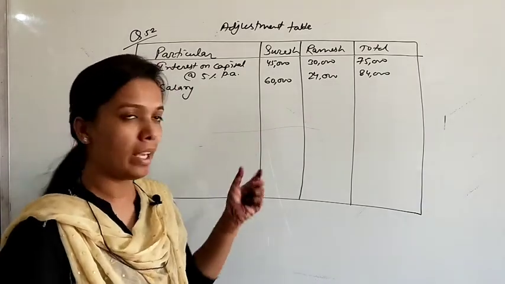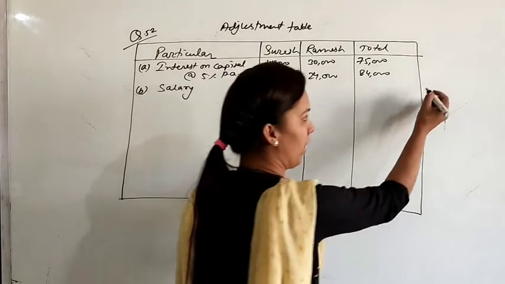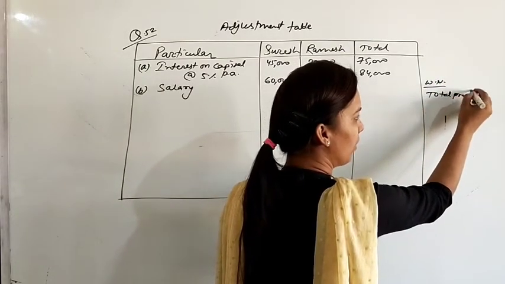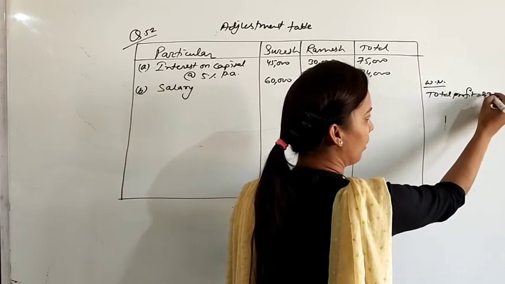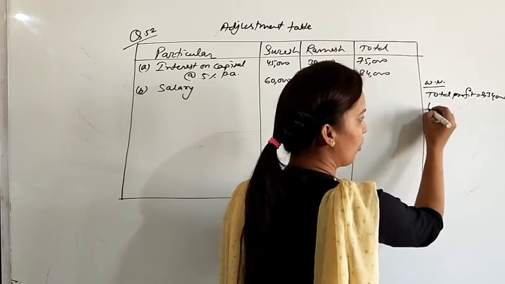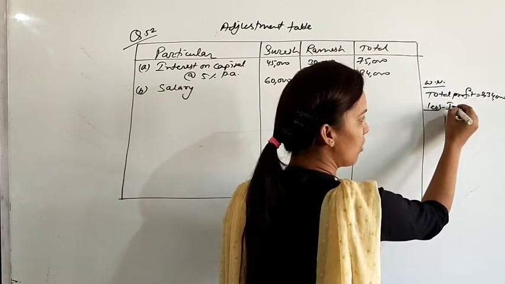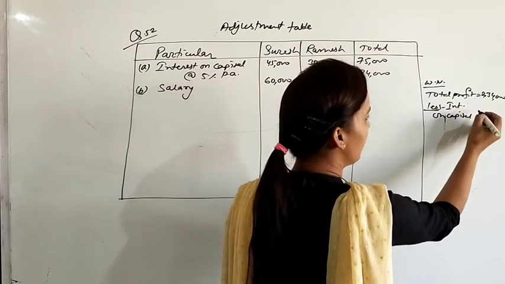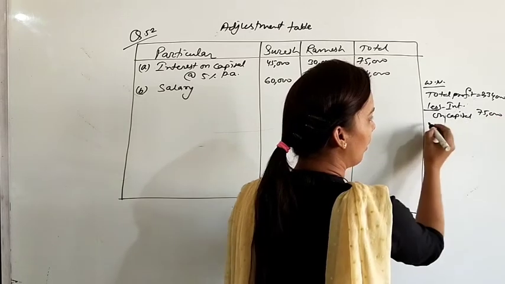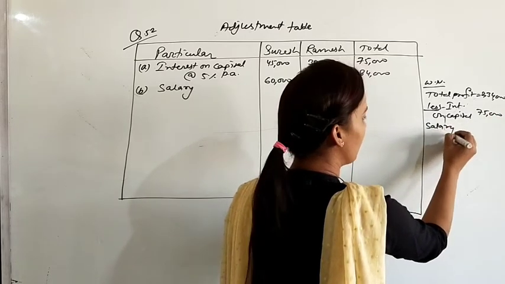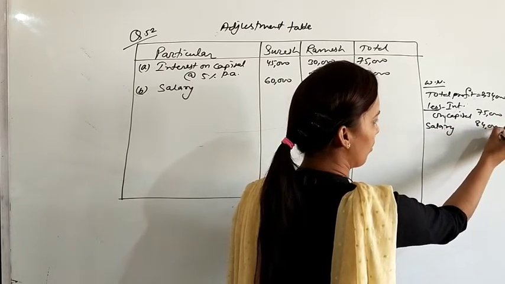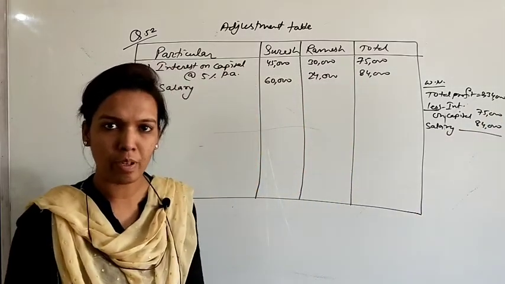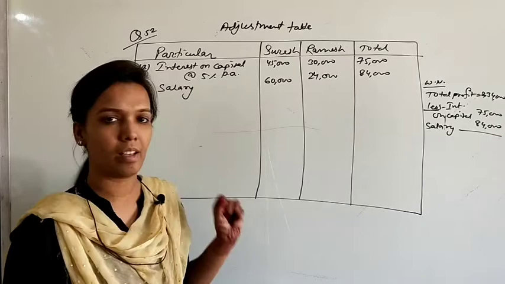I am making a working note here: total profit was 2,34,000. Out of this we will deduct interest on capital, that is 75,000, and salary of both partners, that is 84,000. Later on the profit will be remaining, that should be credited in their accounts.